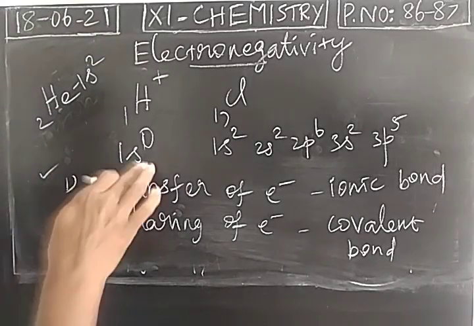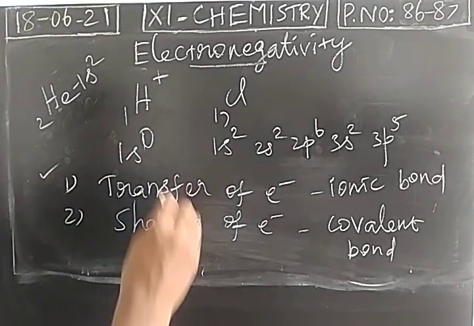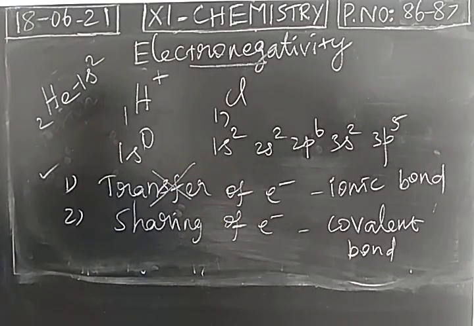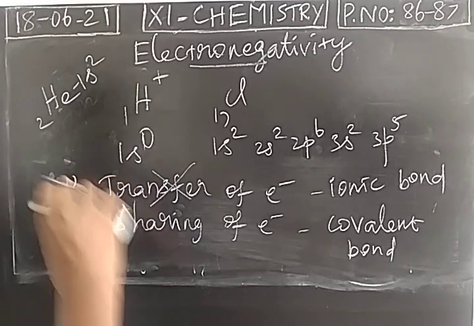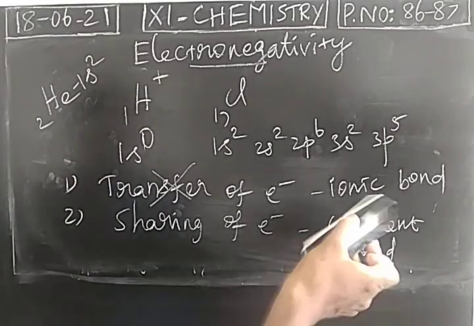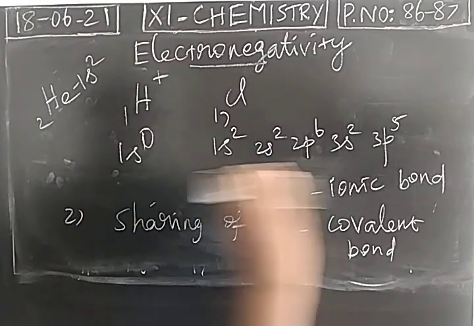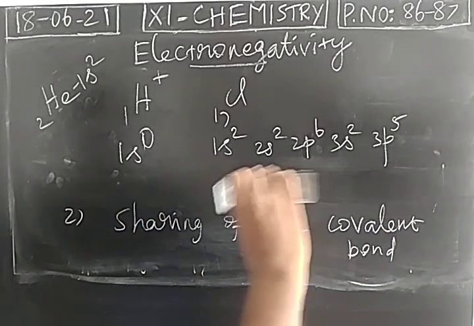Its configuration should become 1s2. So the transfer of electron is not possible. Right? Hydrogen cannot lose an electron to form H plus. So ionic bond will not be formed between hydrogen and chlorine.